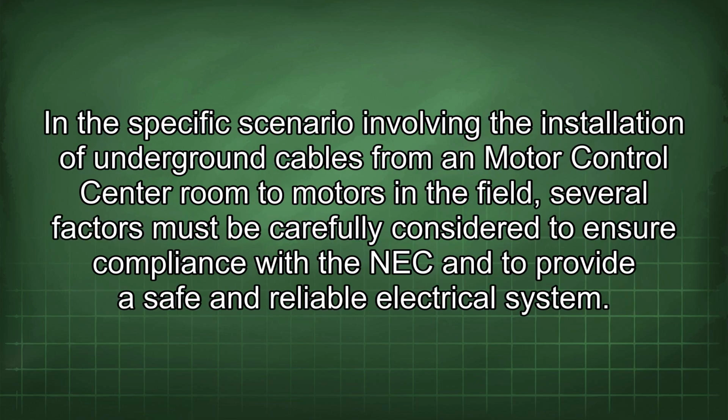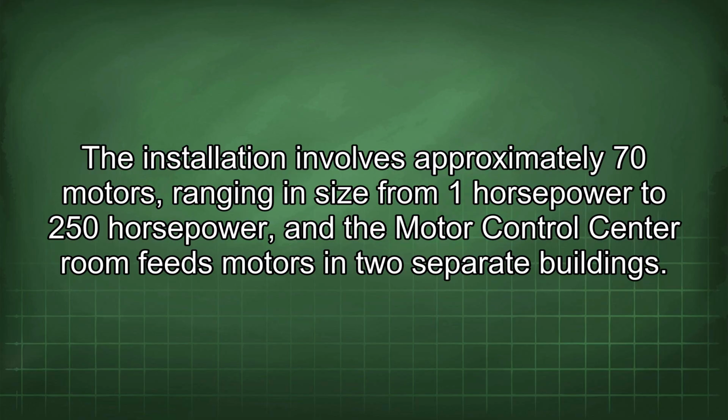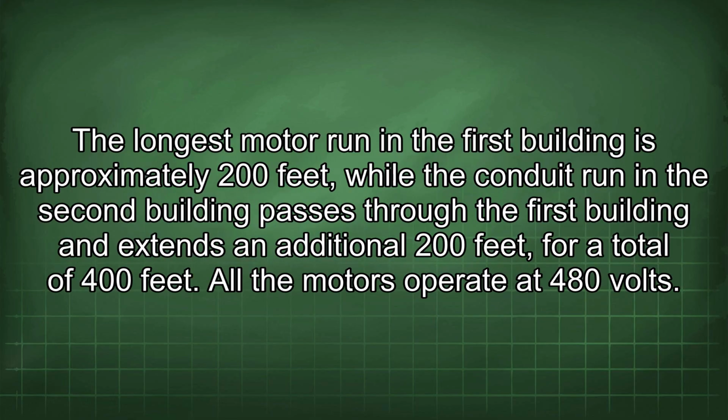In this specific scenario involving the installation of underground cables from a motor control center room to motors in the field, several factors must be carefully considered to ensure compliance with the NEC and to provide a safe and reliable electrical system. The installation involves approximately 70 motors, ranging in size from 1 horsepower to 250 horsepower, and the motor control center room feeds motors in 2 separate buildings. The longest motor run in the first building is approximately 200 feet, while the conduit run in the second building passes through the first building and extends an additional 200 feet for a total of 400 feet. All the motors operate at 480 volts.